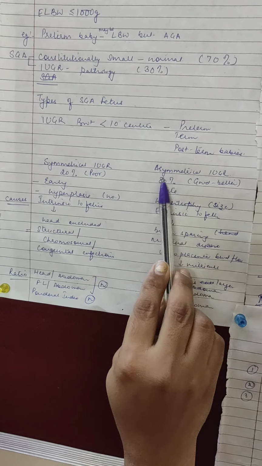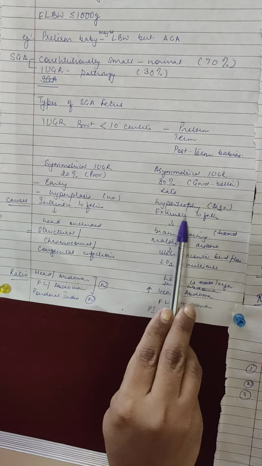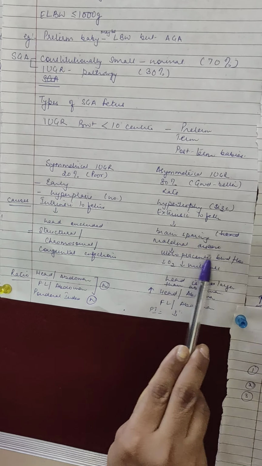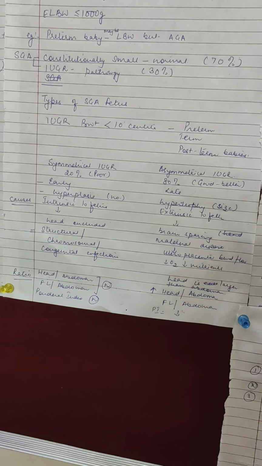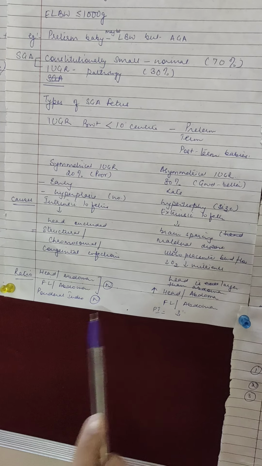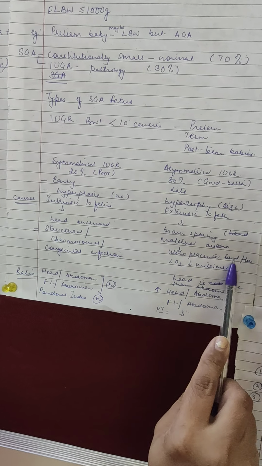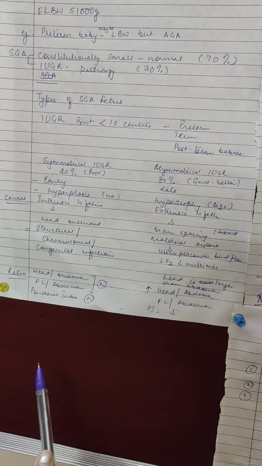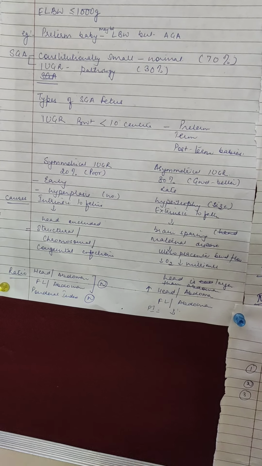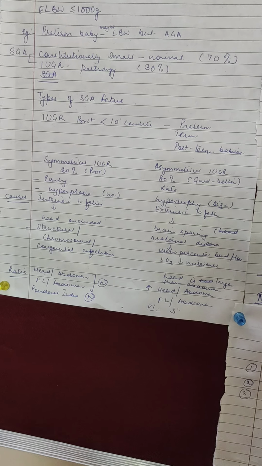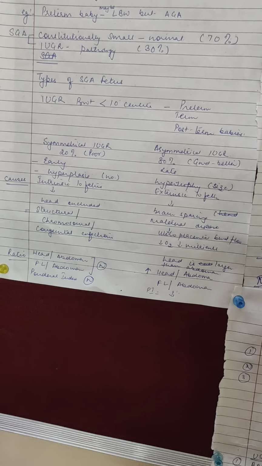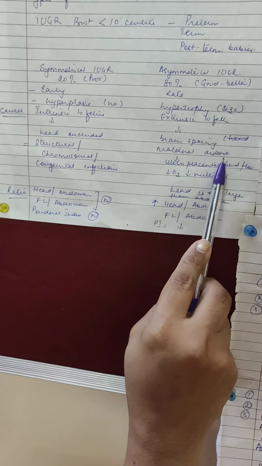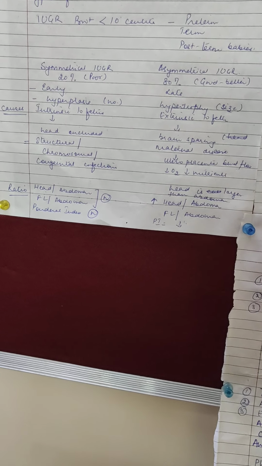As compared to this, in asymmetrical IUGR the factors are extrinsic to the fetus. It means there is some problem with either the mother or the placenta, which is not providing proper nutrition. So the uteroplacental blood flow is compromised, and the baby is not able to get proper nutrition. There is less oxygen, fewer nutrients, less glucose, fewer amino acids which are needed for the growth of the baby. So the factors are extrinsic to the fetus and related to the mother or the placenta.